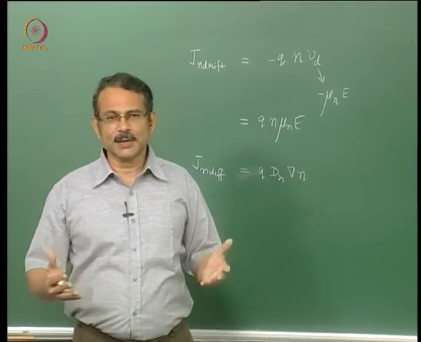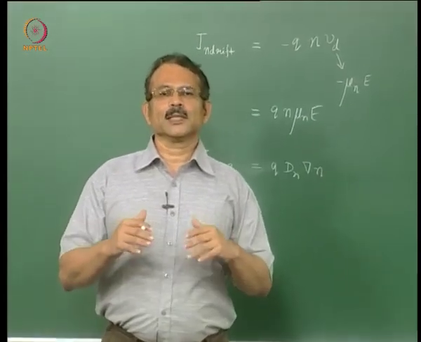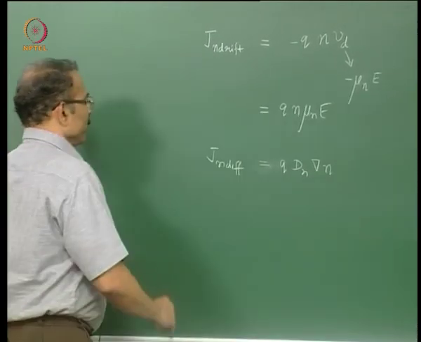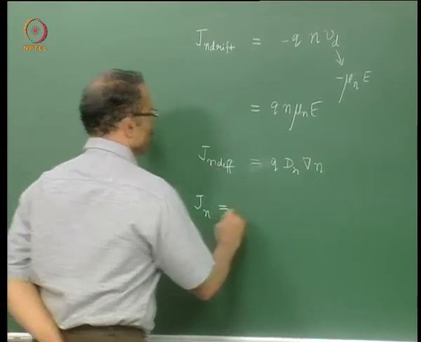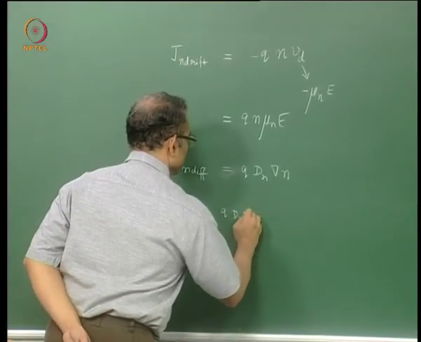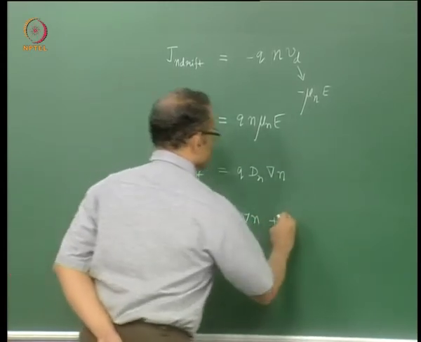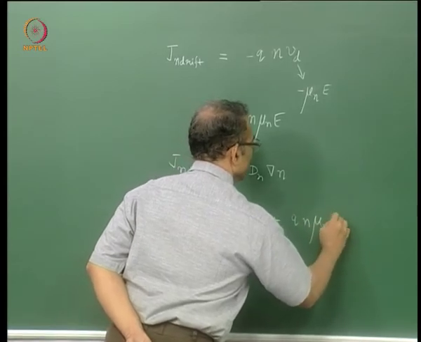If you do a rigorous derivation, some other terms can also arise, but then we use a simple logic of superposition of effects, and then we write Jn equal to the diffusion current q Dn grad n plus the drift current q n mu_n E.